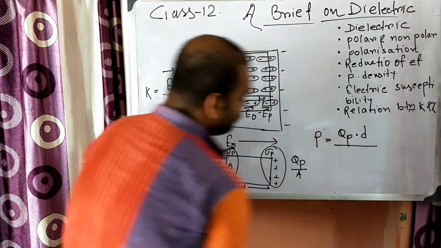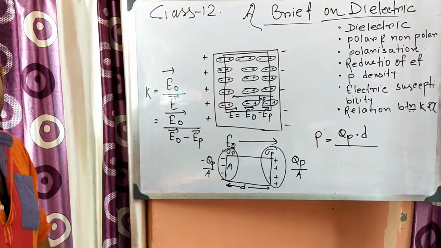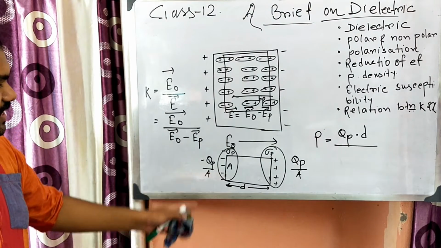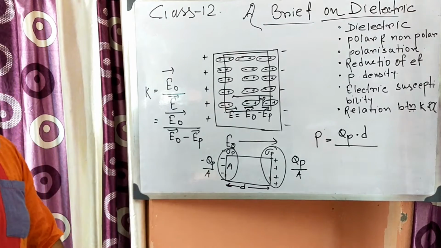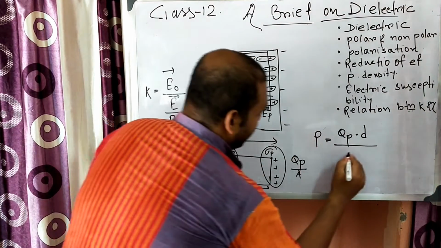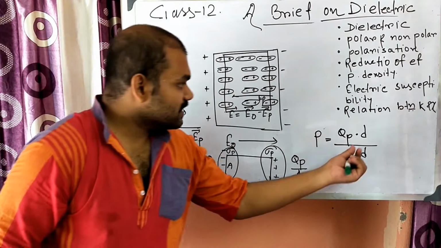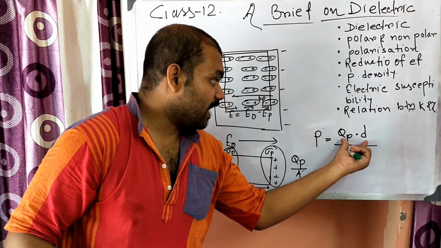Suppose the area is A and the thickness is D, so A into D is the volume.